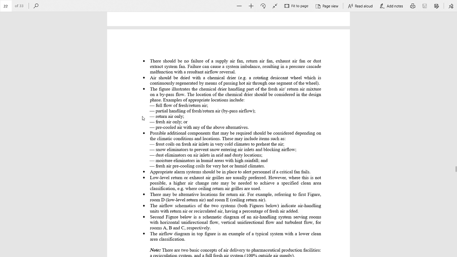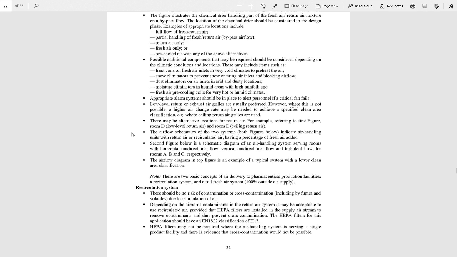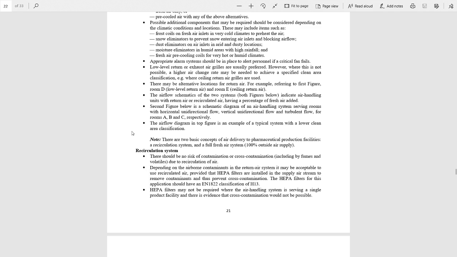Next, air should be dried with a chemical dryer. Low level return or exhaust air grills are used preferably. There may be alternative locations for the return air.